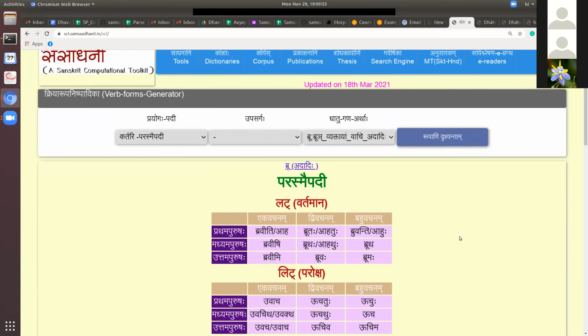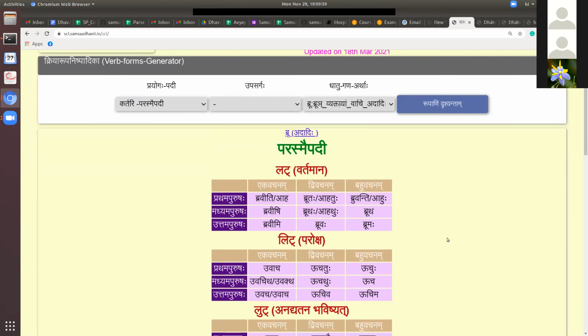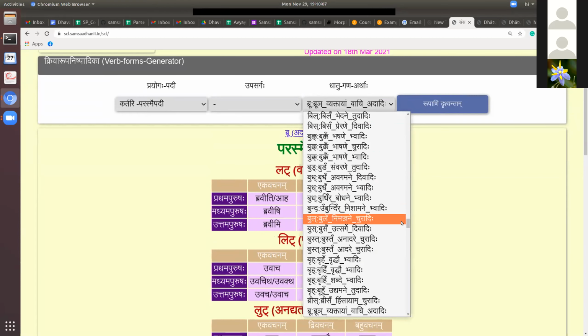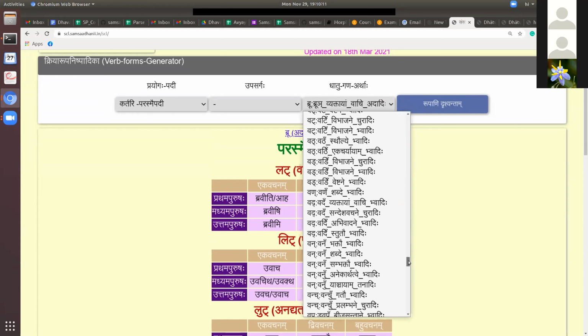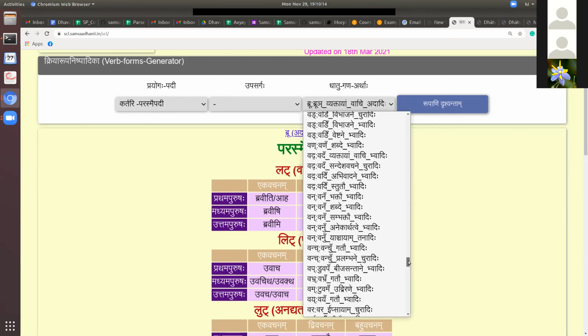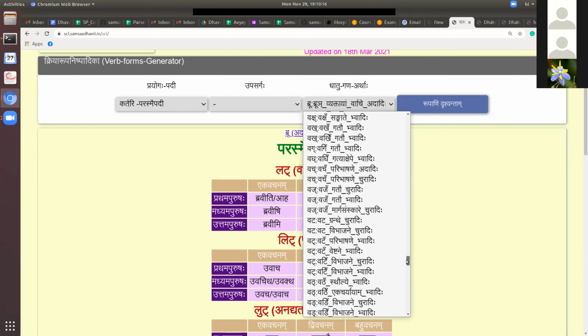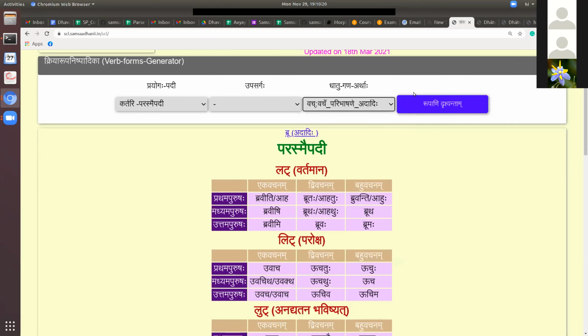Is there any bru and vach? They have same forms in some of these cases. I think it is because of that. Okay. Let me just check. Vacha paribhashane.